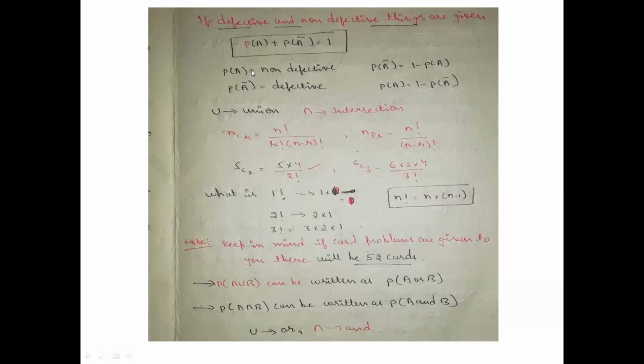Yes, bro, defective and non-defective is clear. When going to the problems, you'll have some defective and non-defective products, and some kind of cases will be given. So here we have mentioned defective and non-defective products. Hope it is clear. Any other doubts regarding defective and non-defective things? Okay, then I'm going to the next topic.